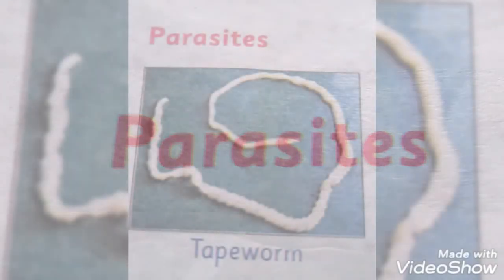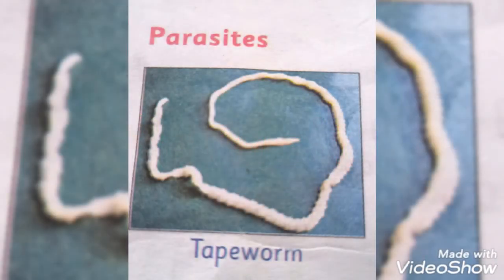What are parasites? Parasites are animals that live on or inside the body of other animals to obtain food. Example like mosquito, they suck blood in order to feed themselves or in order to live. Leech, hookworm, fleas, etc.